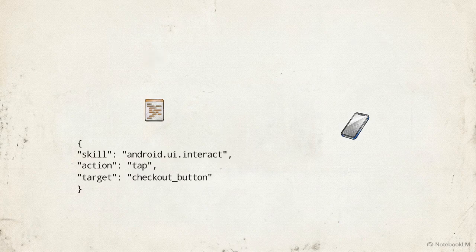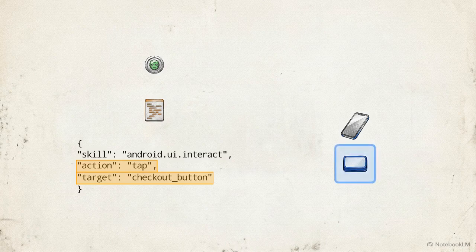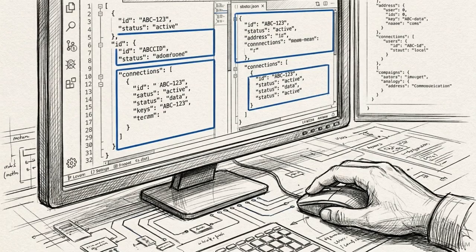Raw terminal commands map to hard-coded coordinates. Now, these transition into structured JSON blocks, where targets and actions are explicitly defined. Instead of tapping specific pixels, it targets the checkout button directly. You define the desired outcome. The system manages the execution steps. Structuring capabilities into machine-readable JSON is the prerequisite for removing the human from the execution loop.